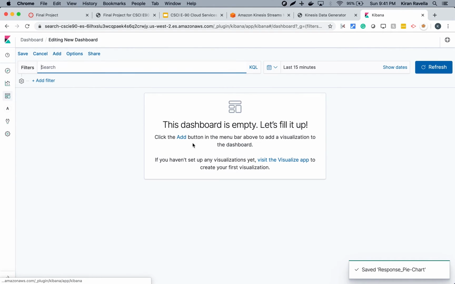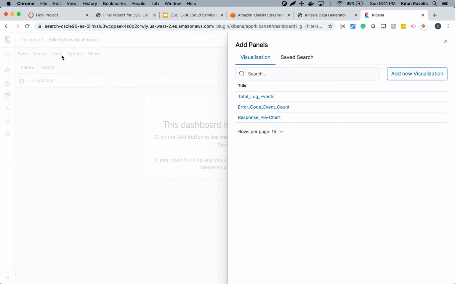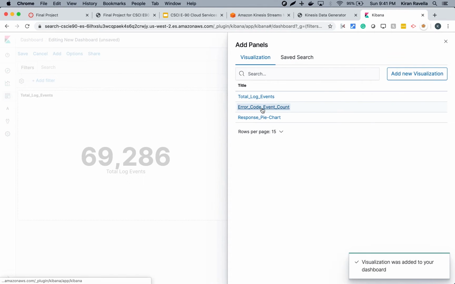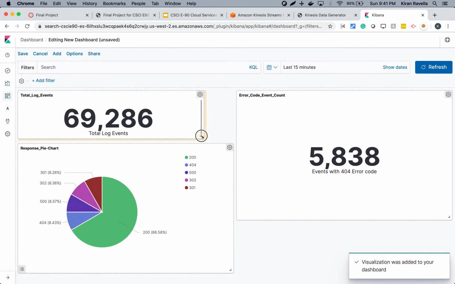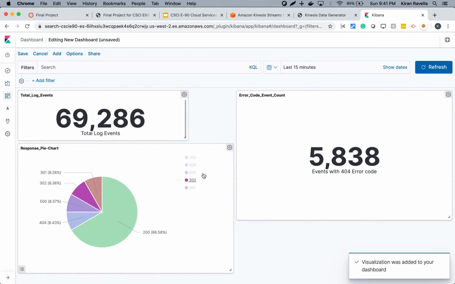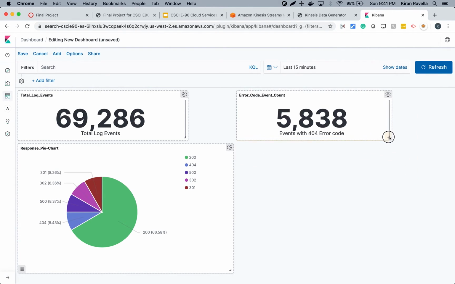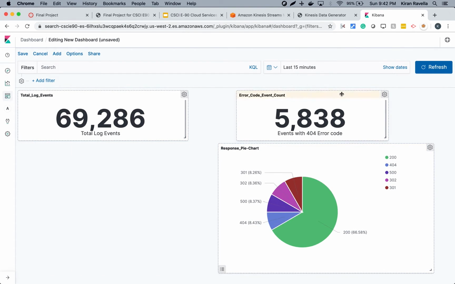All right. Once the visualizations have been created, we can go back to the dashboards, and here we can create a dashboard and add our visualizations. So all three have been added, and we can rearrange them. We can make this smaller, move this sideways.